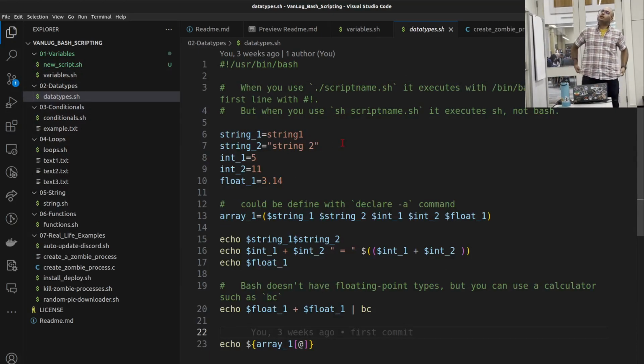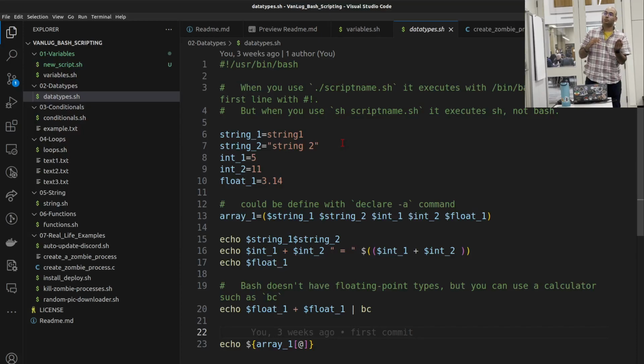So, I've just defined a couple of data types here, and we want to see how they behave, right? We got 2 strings, 2 integers, and we think we have a float, but we'll see that we might not have it. We got an array, array1, that holds all of our predefined variables, and then we will echo string1, string2 without space. I want to run this command right after, so I'm going through it first.